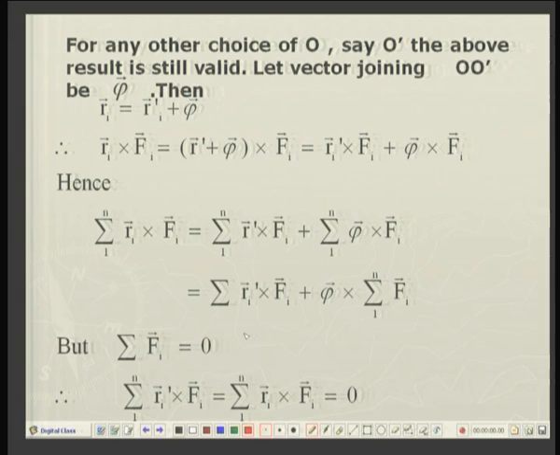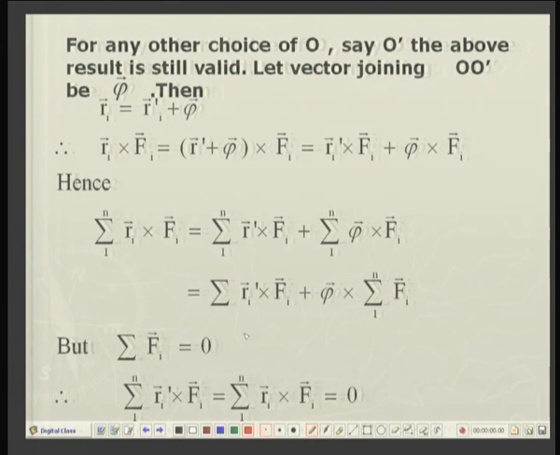It is easy to see that the position vector R I is equal to R I dash plus phi, that is, the original position vector is equal to the new position vector plus the position vector of O dash with respect to O. So, let us take the moment of all these forces.